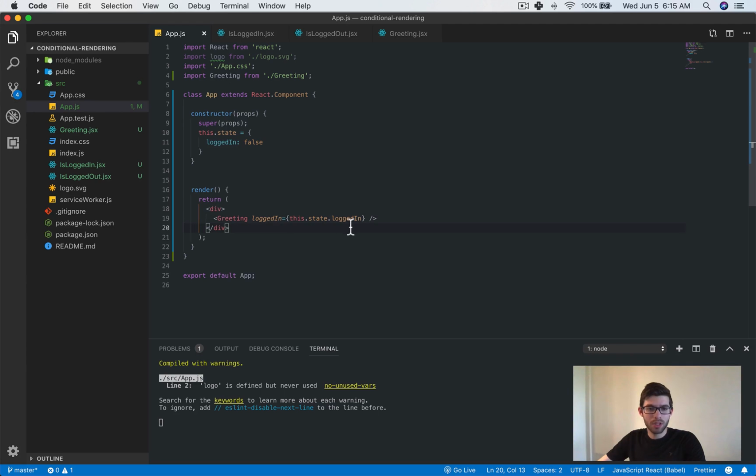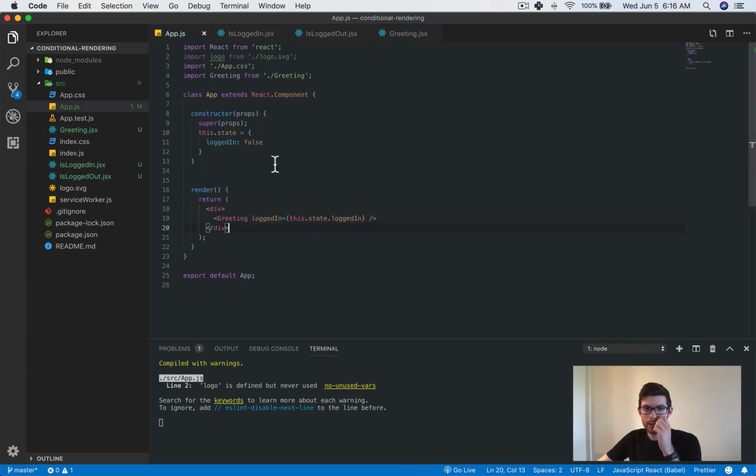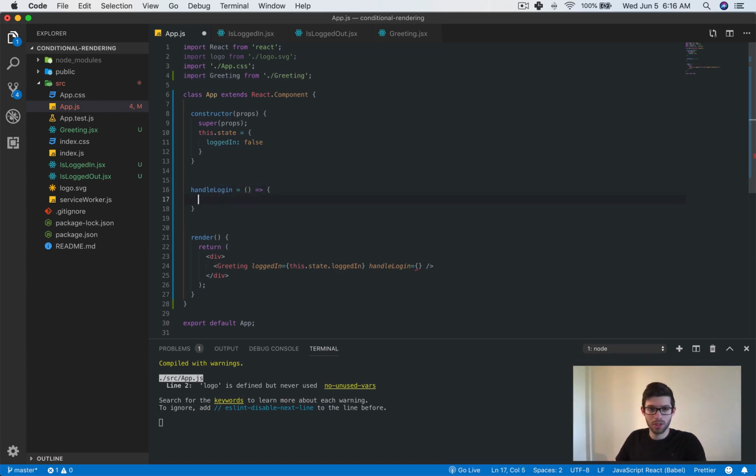And that is because we handle login. So props.handleLogin will now be this handleLogin method that we're going to be making.